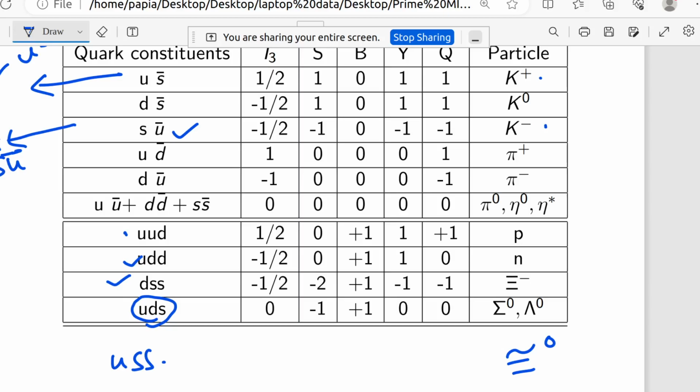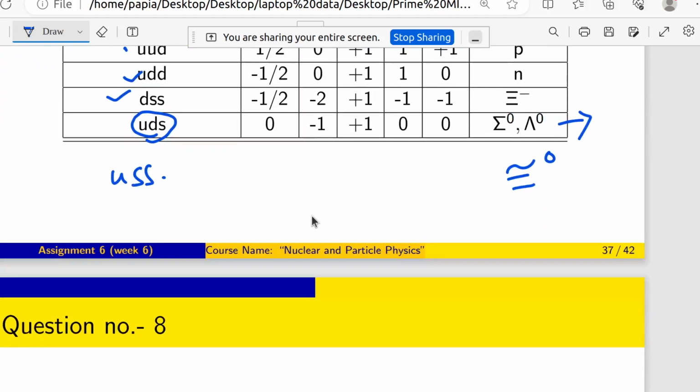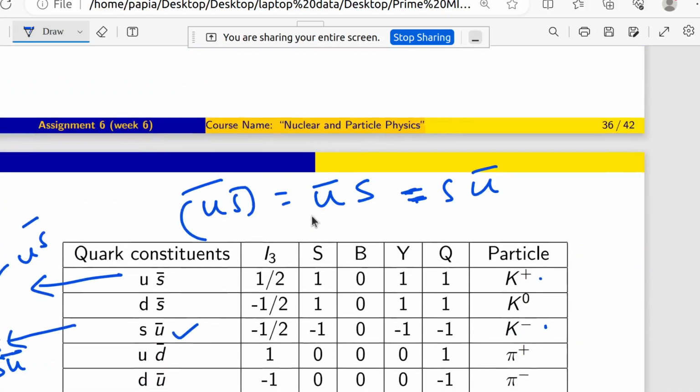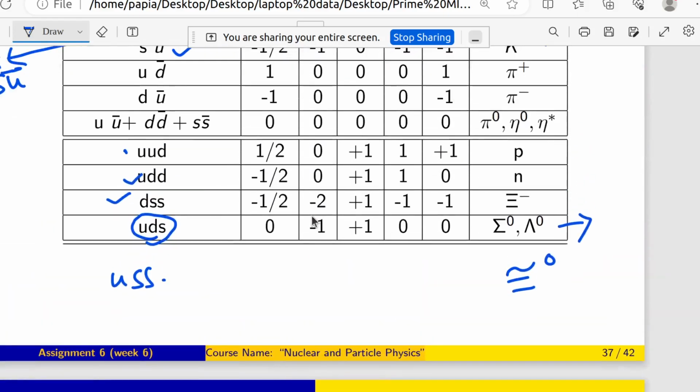Now sigma 0 and lambda 0 are uds. Okay, so this is the case. I hope you understand this up to this point: I have just mentioned a little bit more on elementary particles and their quark content as well as the strangeness quantum number. Okay.